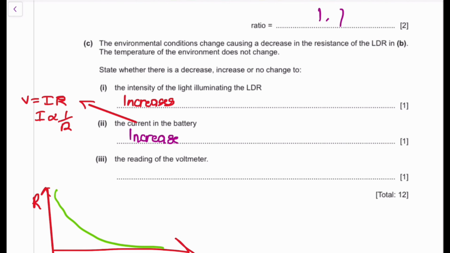They know that if you have the greatest resistance, we're going to give you the greatest amount of current. So since the first resistor has a very great resistance, it's going to get a large amount of the current. So the reading on the voltmeter is going to be more for the fixed resistor. But the LDR is going to have a decrease in the resistance, meaning that it's also going to have a decrease in the voltage. So the reading of the voltmeter is therefore going to decrease. Something like that.